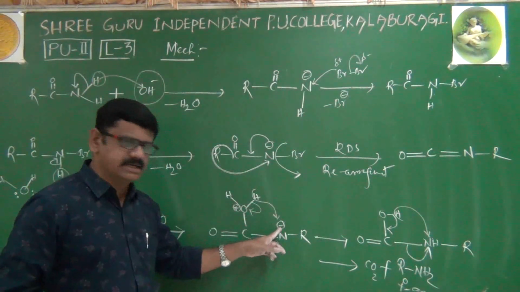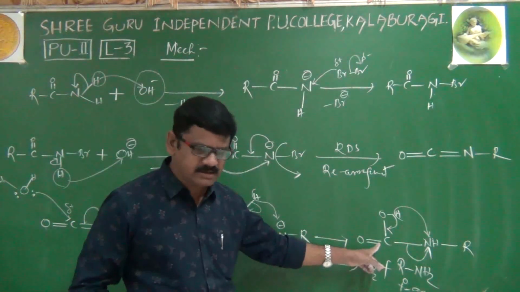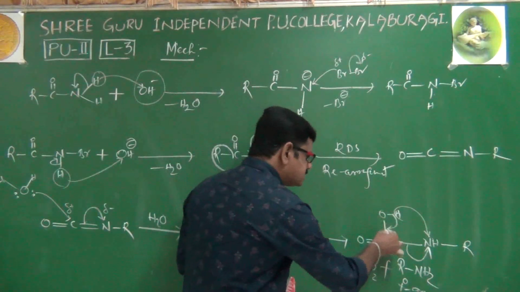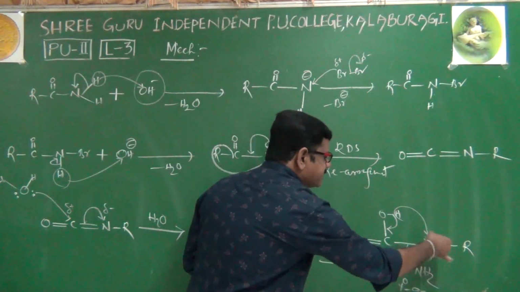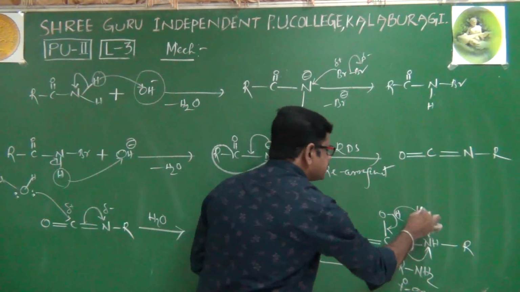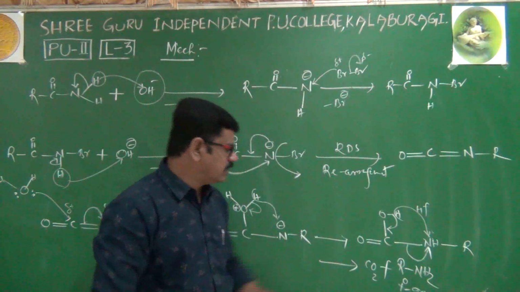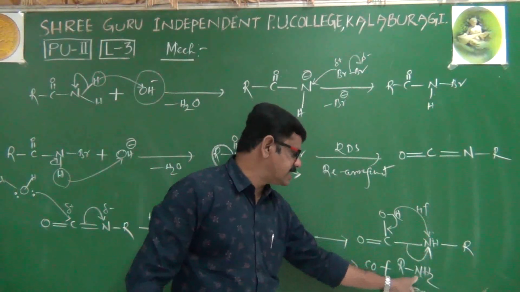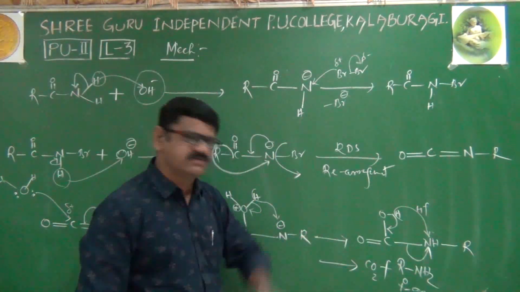Again, proton shifting here. Next, this structure is obtained. Now this bond is shifted here, and this bond shifted here. Nitrogen is getting a minus charge. Because of the minus charge on nitrogen, again H plus is coming. Now finally, RNH2, nothing but primary amine, is obtained and carbon dioxide is forming.